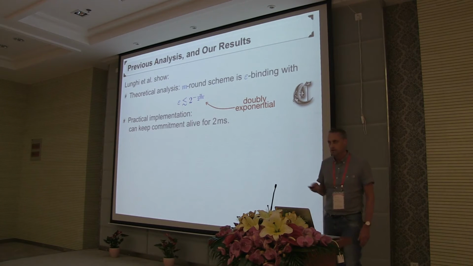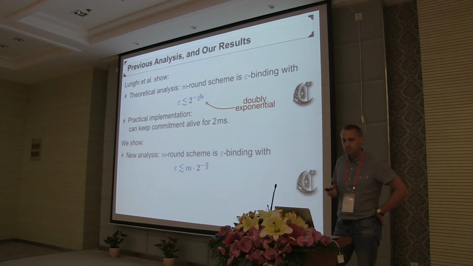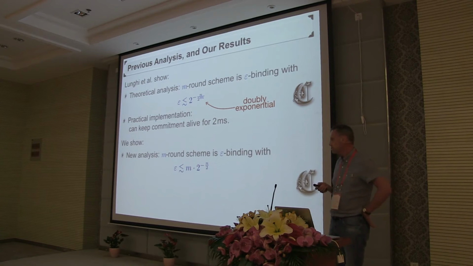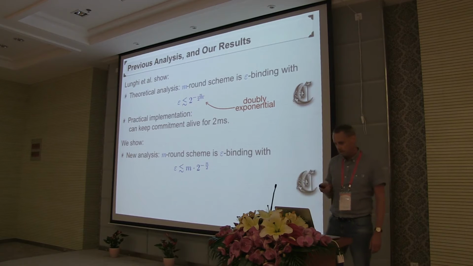Now this is where our new results step in, and we do a new analysis of the very same scheme, where we can show that the error is actually bounded by this thing, meaning it grows only linearly in the number of rounds, which is also what you would expect if you think about it.